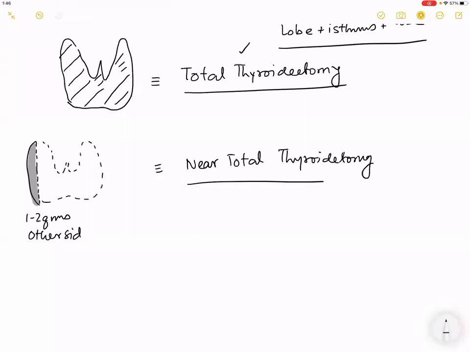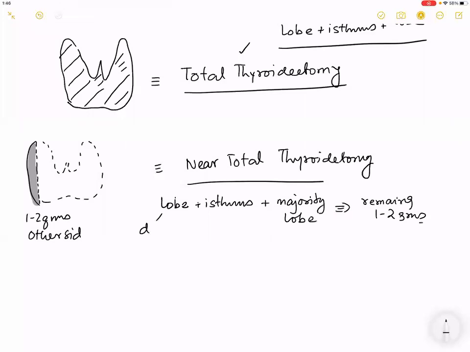Now let us talk maths again. What is a near total thyroidectomy? One lobe is removed, isthmus is removed, okay? The majority of the other lobe is removed. How much of the part will remain? What is the remaining part on the other side? It is 1 to 2 grams. Okay, right. So this is the diseased lobe. This is the isthmus and the majority of the opposite lobe.